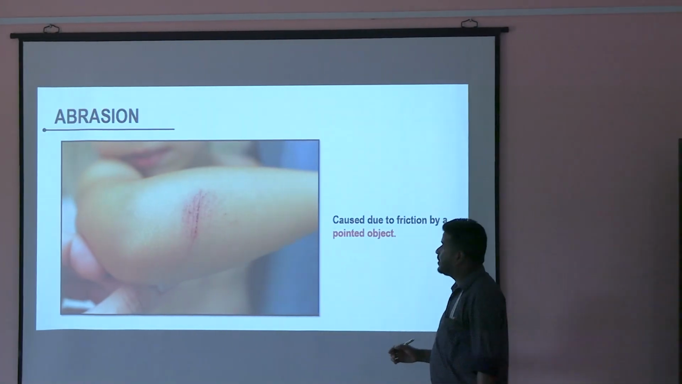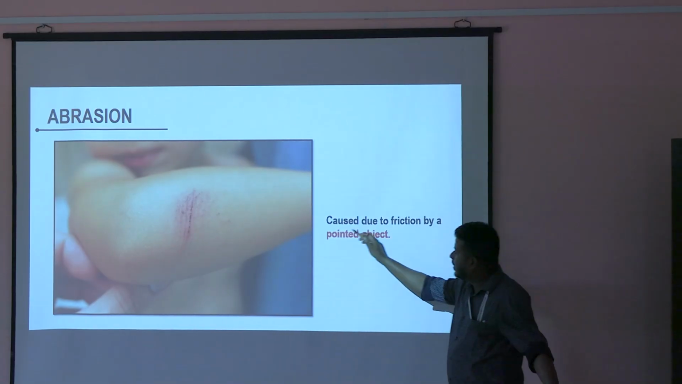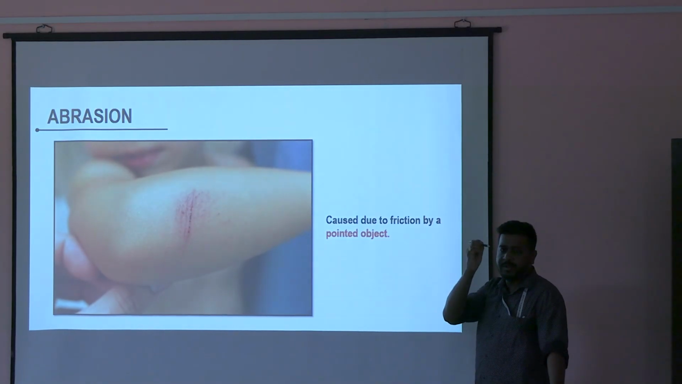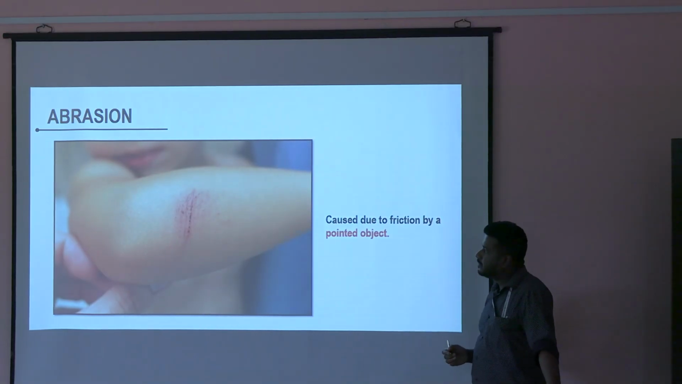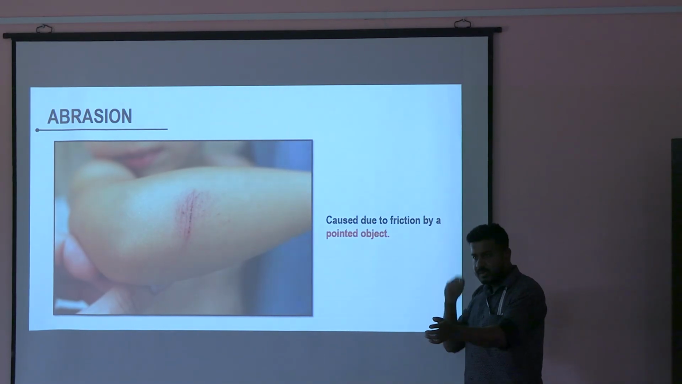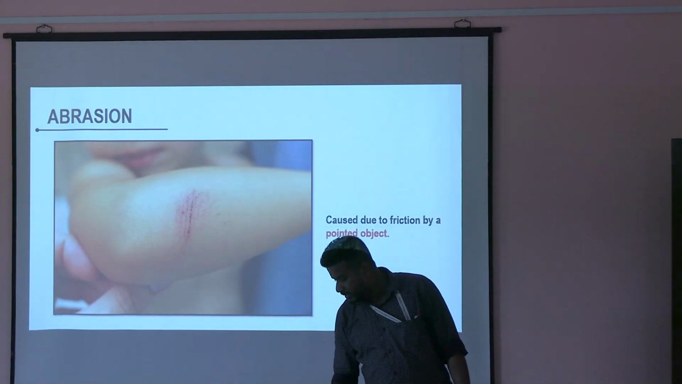This is scratch. This is caused due to friction by pointed objects, like something like this, a pointed object. Okay? You can use your nails also. If you scratch with a pointed object or nails, that becomes a scratch abrasion, also known as linear abrasion.